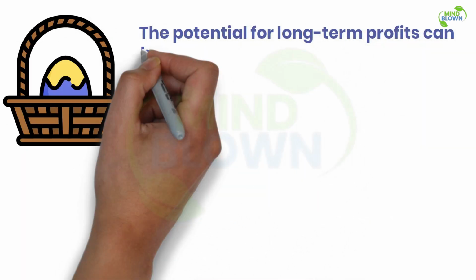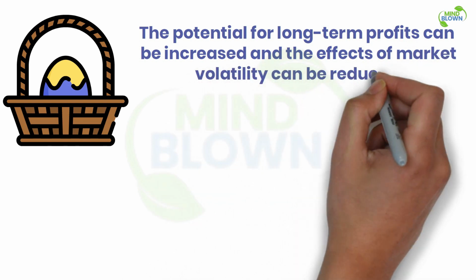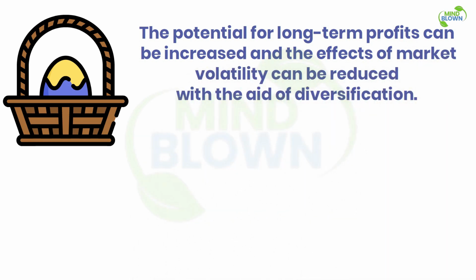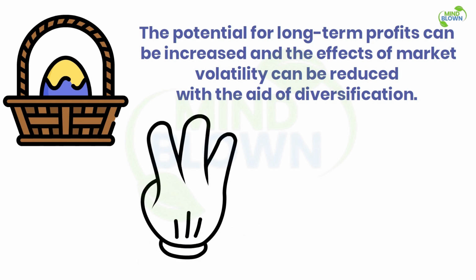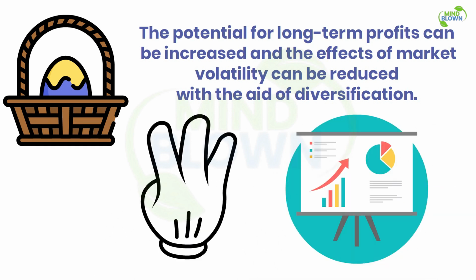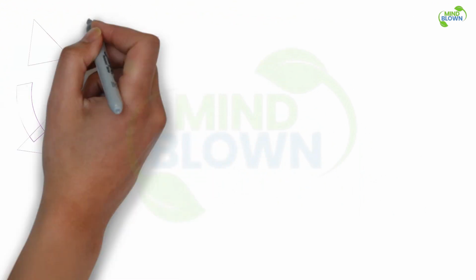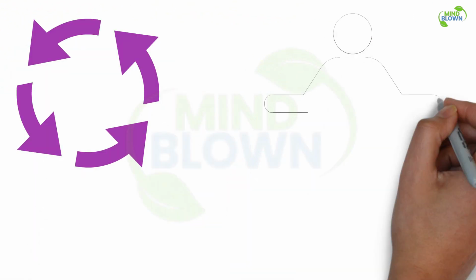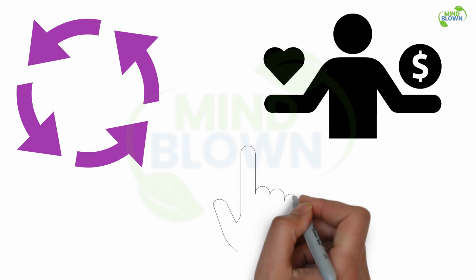The potential for long-term profits can be increased and the effects of market volatility can be reduced with the aid of diversification. There you have it, 3 reliable methods for wealth management and financial planning. Keep in mind that financial planning is a continual process that calls for self-control, dedication, and wise decision-making.